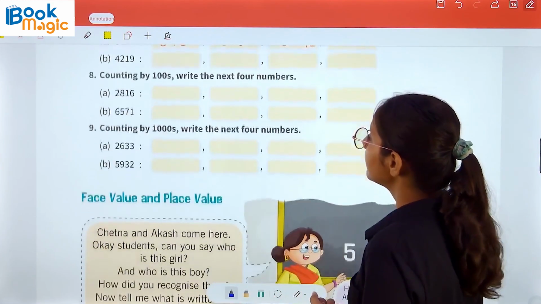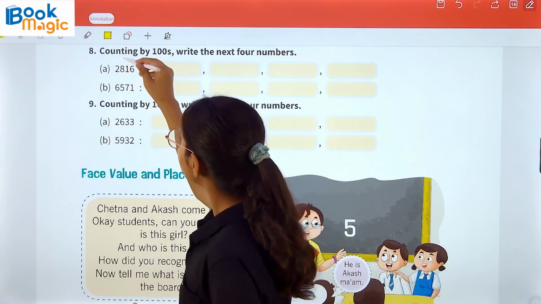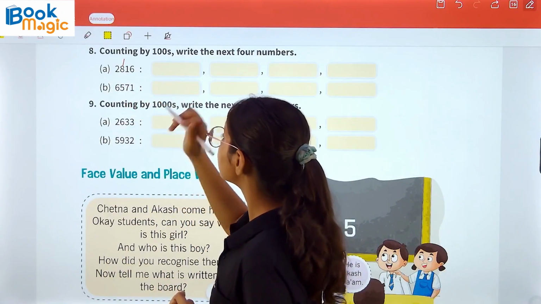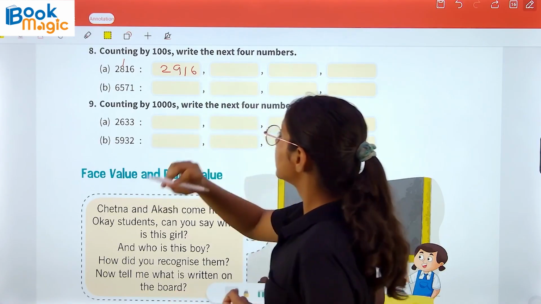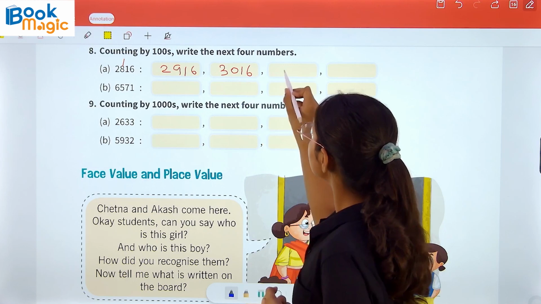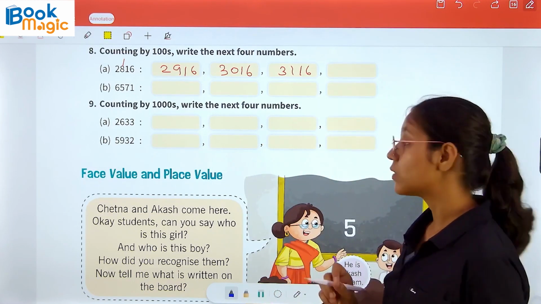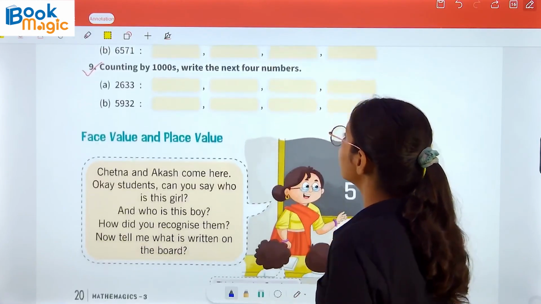Now counting by hundreds. So we have to just skip the counting from the 100 place. 2,816. Now 2,916, 3,016, 3,116. Now counting by thousands. In question number 9, counting by thousands. So write the 4 next numbers.